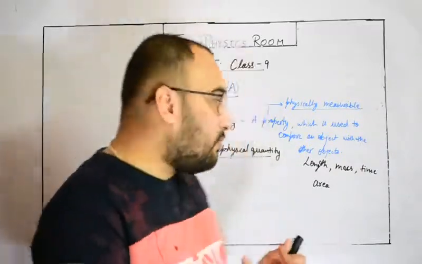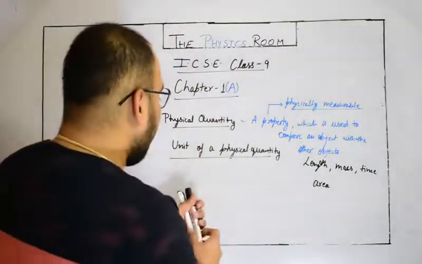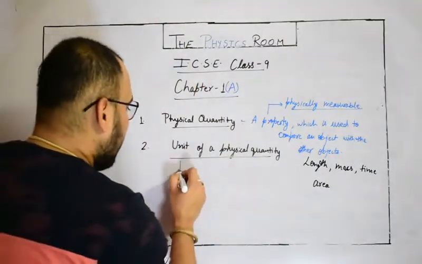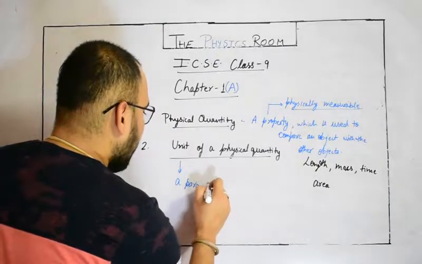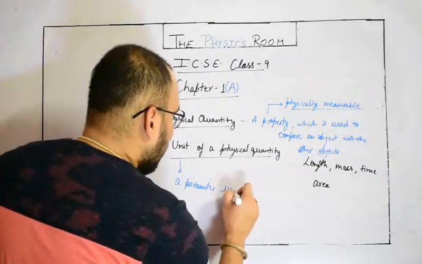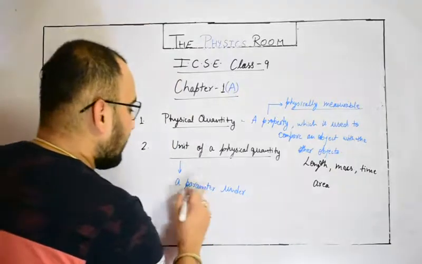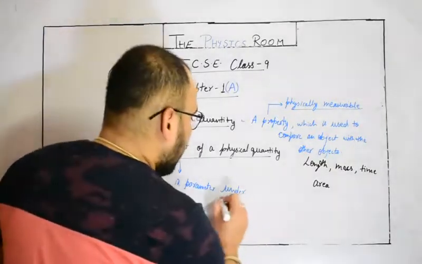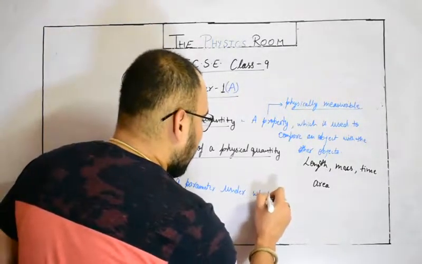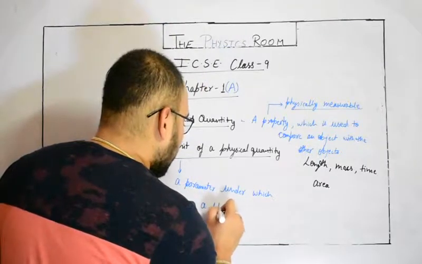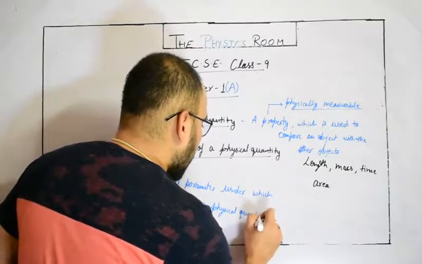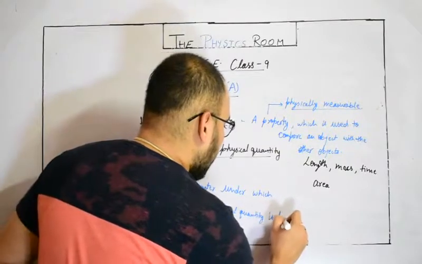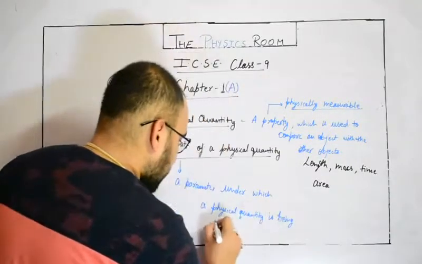So a unit of a physical quantity is a criterion or parameter, a condition under which a physical quantity is being measured.